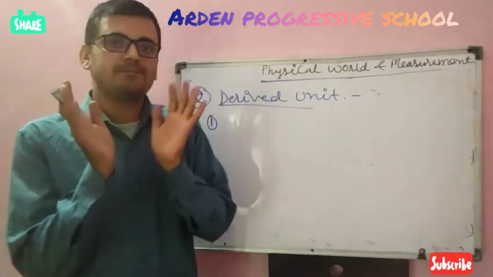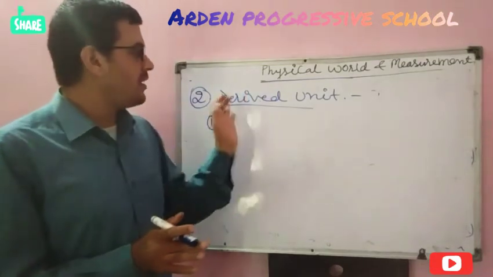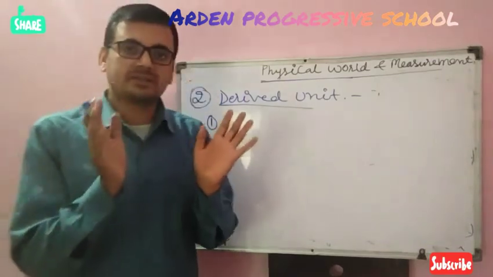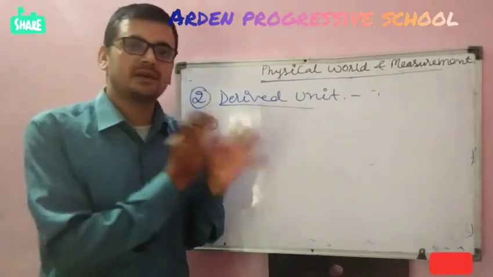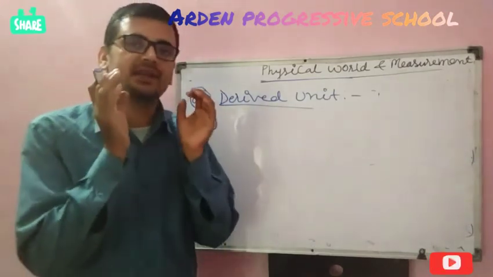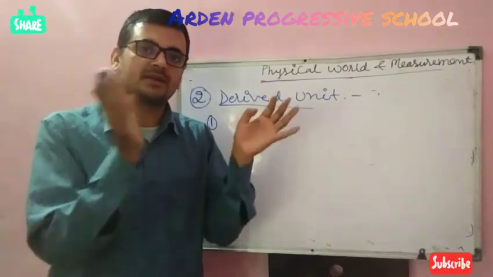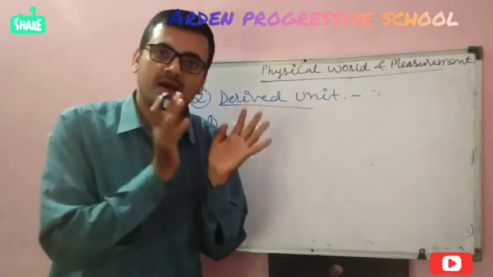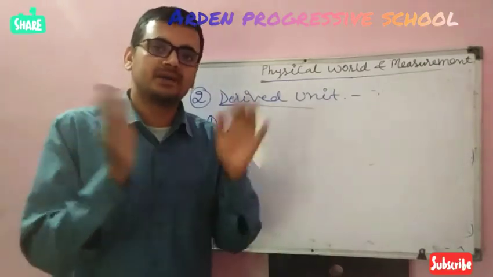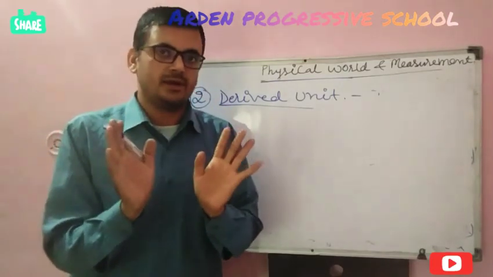Except these 9 physical quantities, all other quantities are called derived physical quantities. Derived means we have obtained it by a combination of fundamental physical quantities.